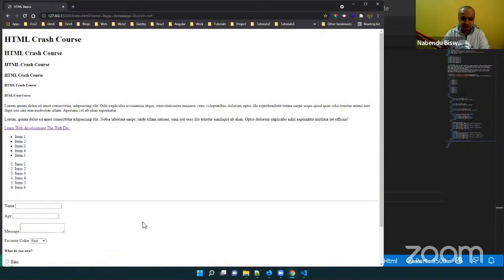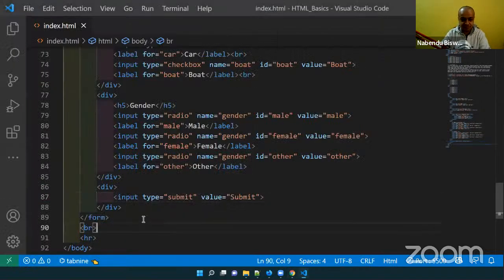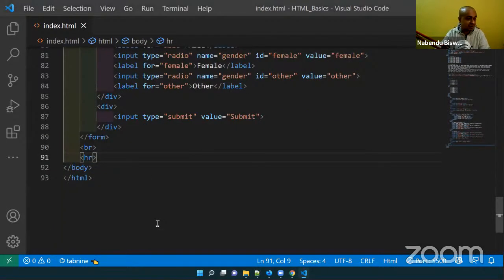When you submit, this form will be submitted. You might have seen that when I'm submitting it, the page reload is happening. So this is an HTML submit type button. Type submit will create a button. There is also a button tag itself. So our form is done.